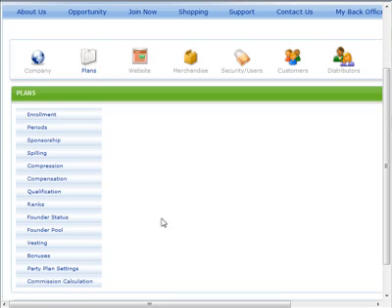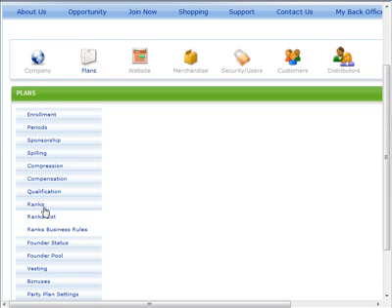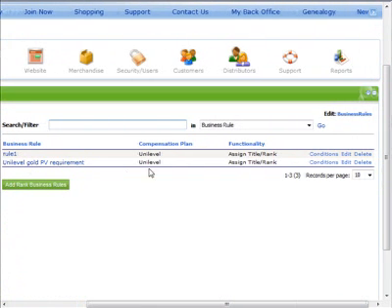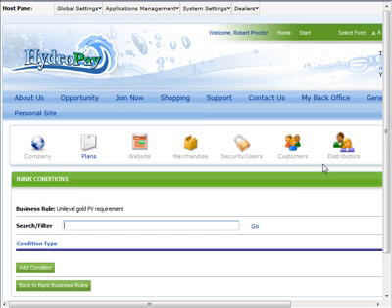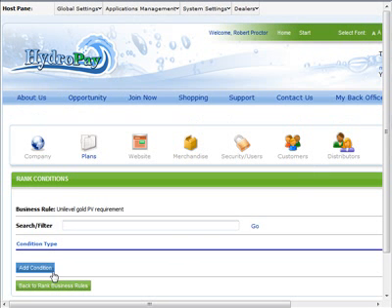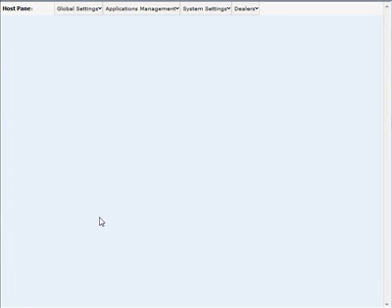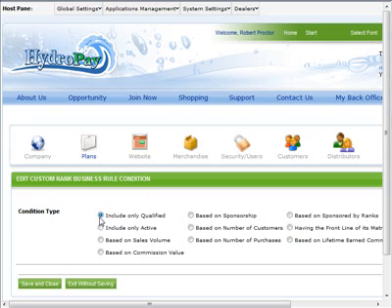Now that we have created our rule, we must define the conditions that will apply to this rule. From the Ranks Business Rule listing, click Conditions against the rule to open the Conditions page. Click Add Condition to define a new rule condition. This page displays a wide range of conditions that may be applied to this rule. Include only qualified. This rule will set the rank to allow only qualified members to achieve it. See the qualifications section for details on defining qualified status.